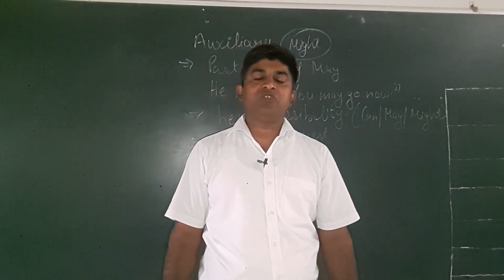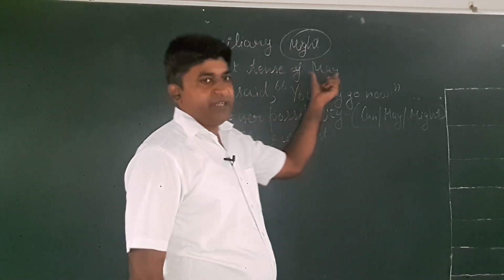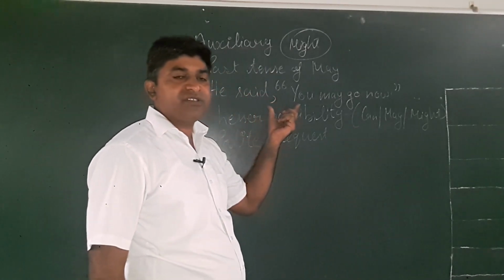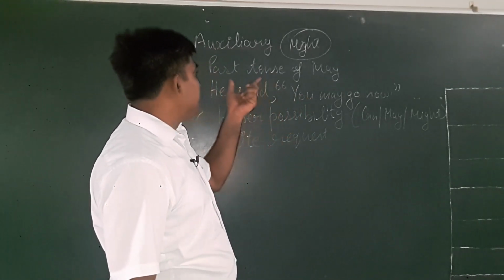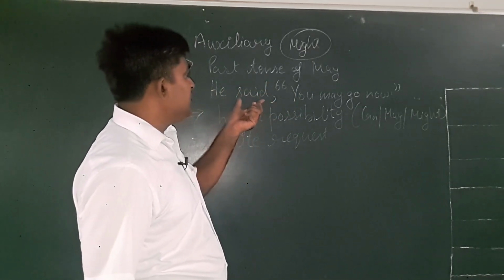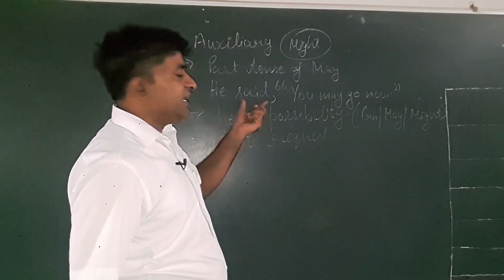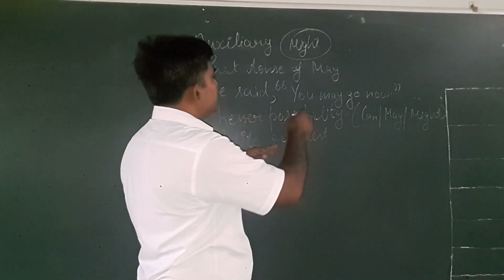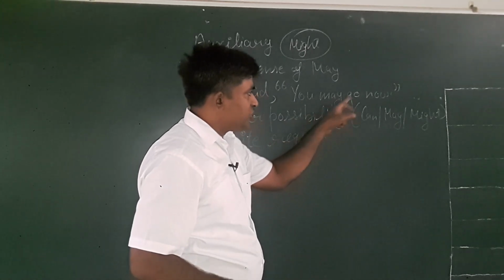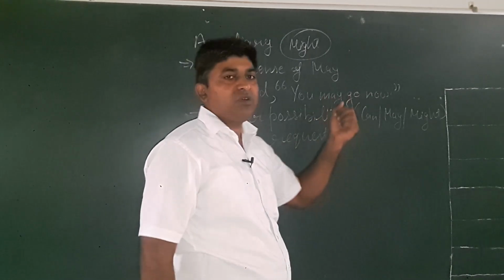Now let us discuss the uses of auxiliary might. Might is the past tense of may. Very simple, from direct to indirect speech. When we change any sentence, the tense is changed when the reporting verb is in the past tense. So here is a sentence: he said, you may go now. To remove inverted commas: he said that he might go then. Now will also change into then, and may will also change into might.